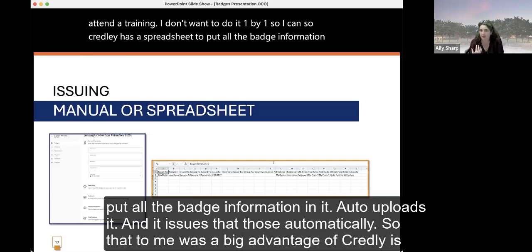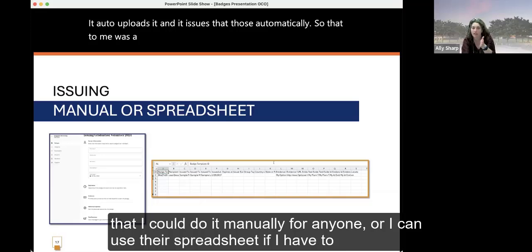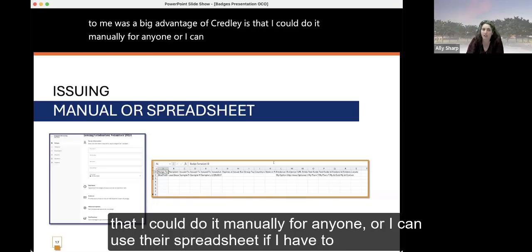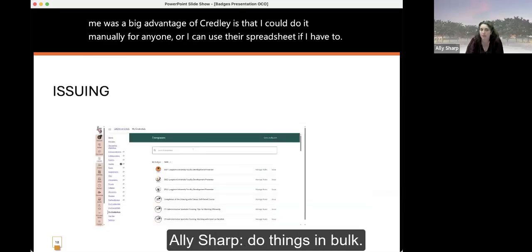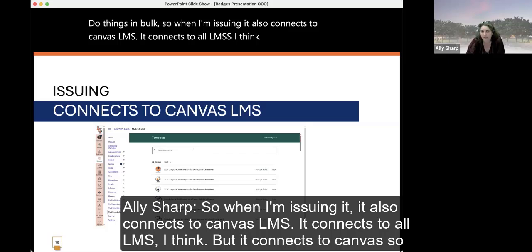It auto uploads it and it issues those automatically. So that to me was a big advantage of Credly, is that I could do it manually for anyone, or I can use their spreadsheet if I have to do things in bulk. So when I'm issuing it, it also connects to Canvas LMS. It connects to all LMSs, I think, but it connects to Canvas.